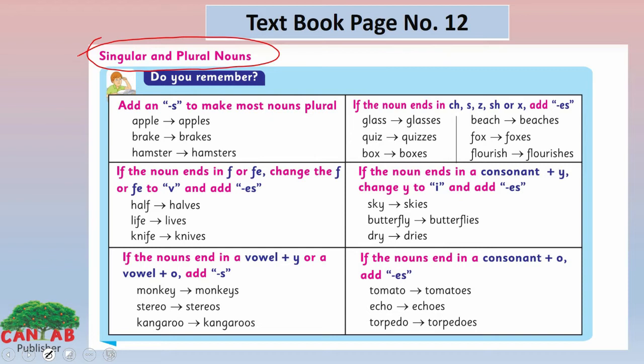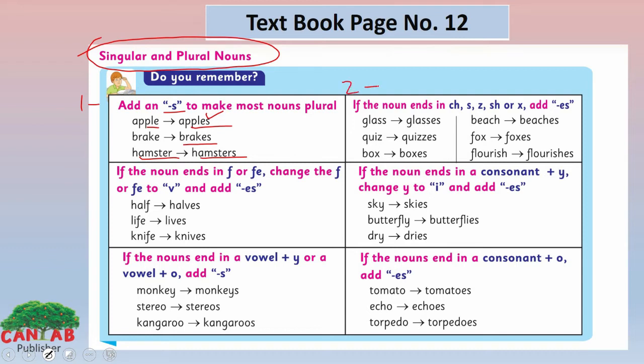Look at the first one here. Add an s to make most nouns plural. For example, apple to apples. We have added s here. Break, breaks. Hamster, hamsters. Look at the second way.